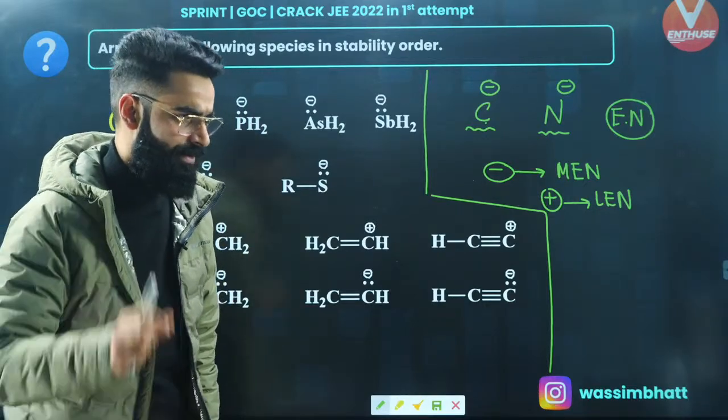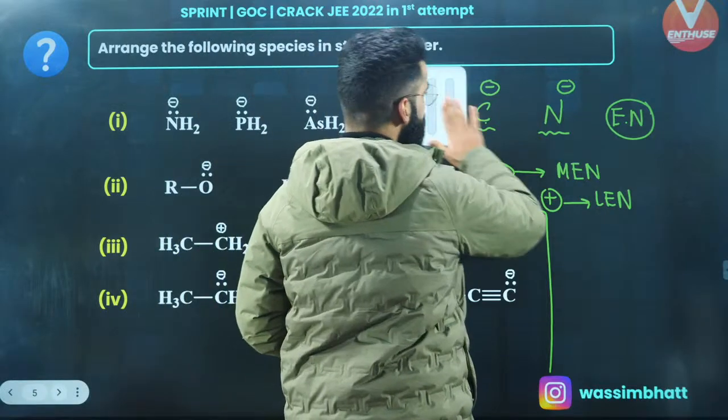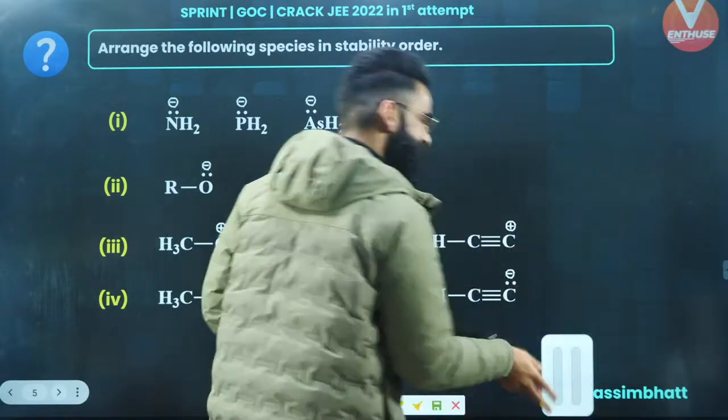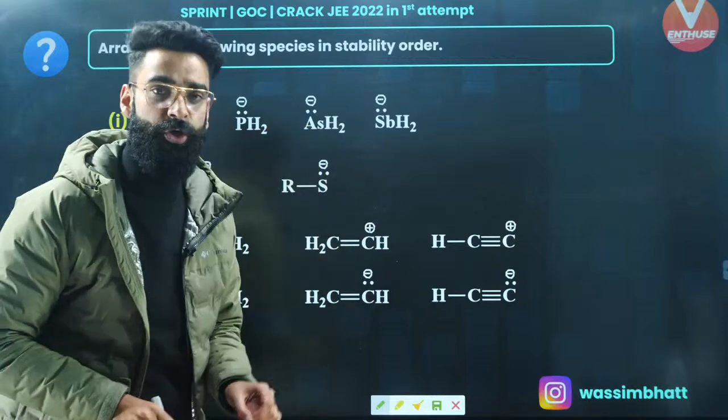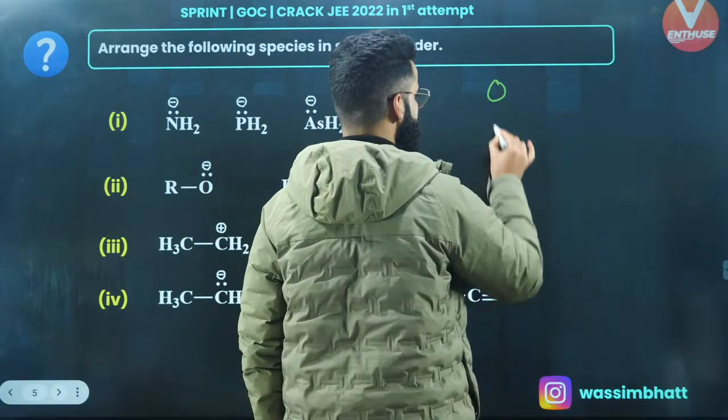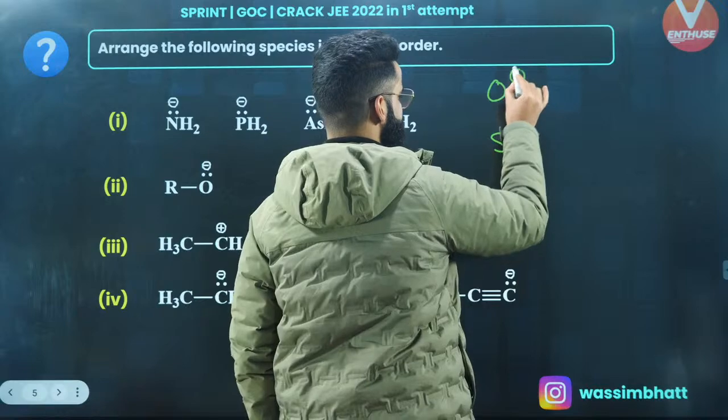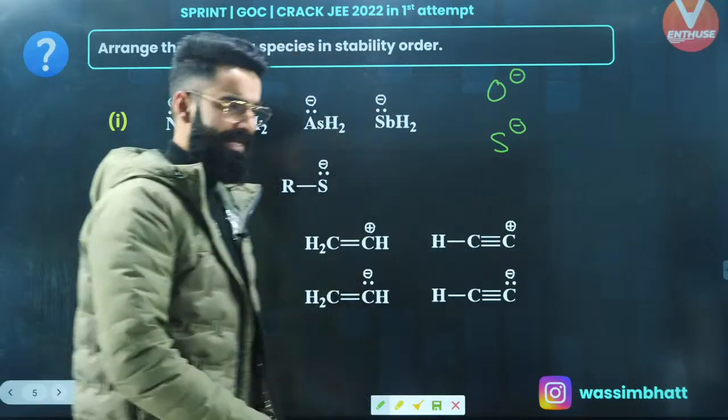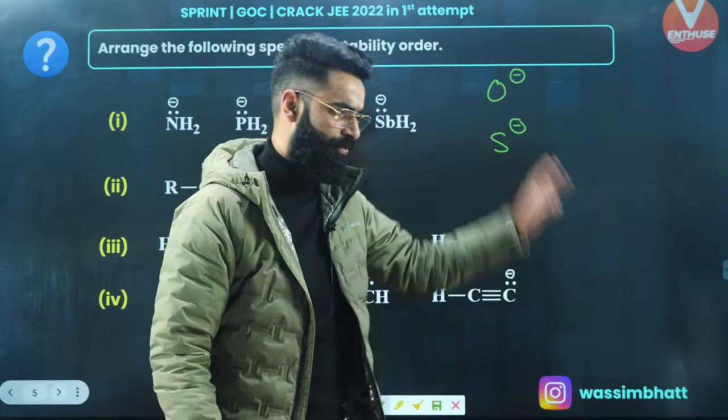But if you need to compare the stability of charges present on elements which belong to the same group, for example oxygen and sulfur, let's say this oxygen is carrying a negative charge and sulfur is carrying a negative charge. I need to say exactly where the negative charge is more stable.